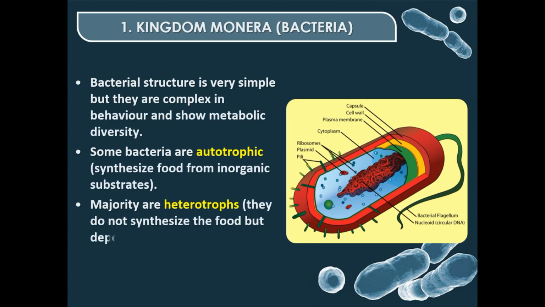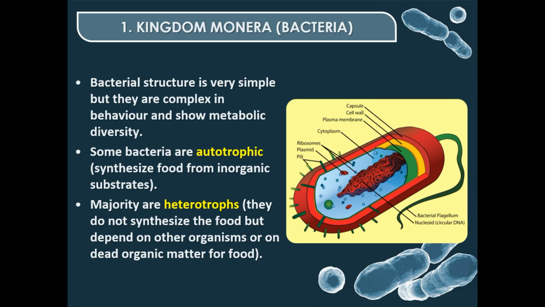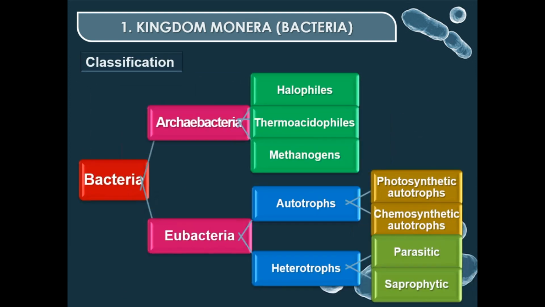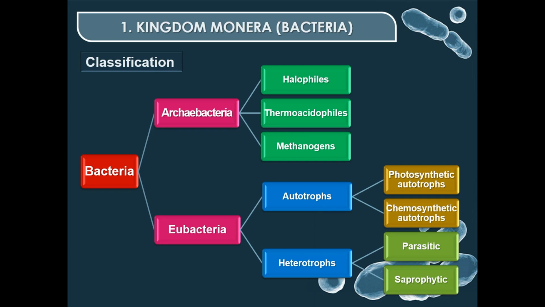If we observe the bacterial cell, we find the bacterial cell is very simple, but they are complex and show metabolic diversity. Some bacteria are autotrophic, that is, they synthesize food from inorganic substrates. Majority are heterotrophs, they do not synthesize food but depend on other organisms or on dead organic matter for food. Bacteria are broadly classified into two types, archaebacteria and eubacteria.